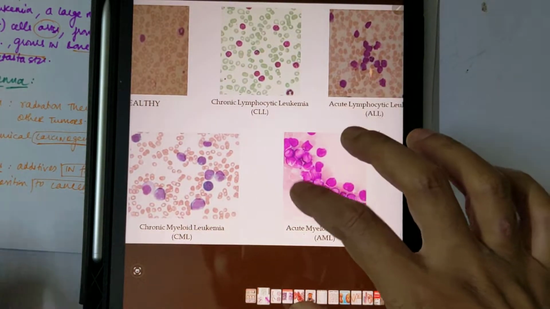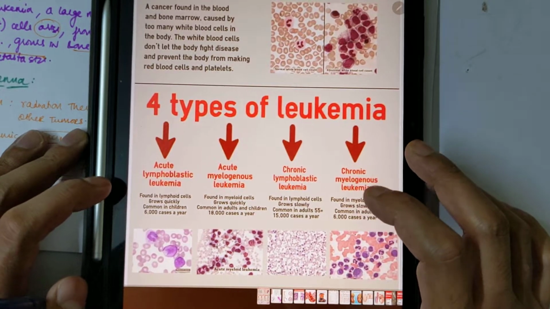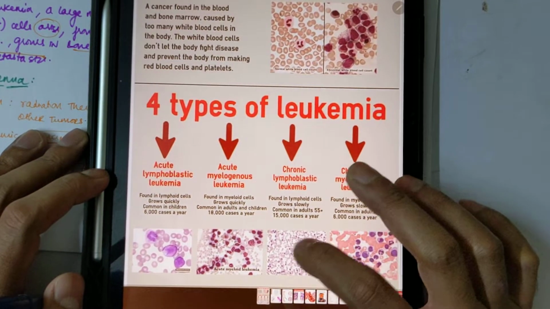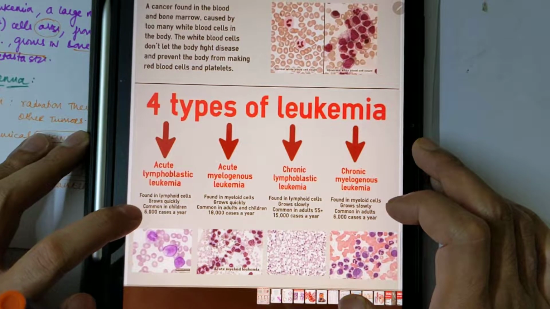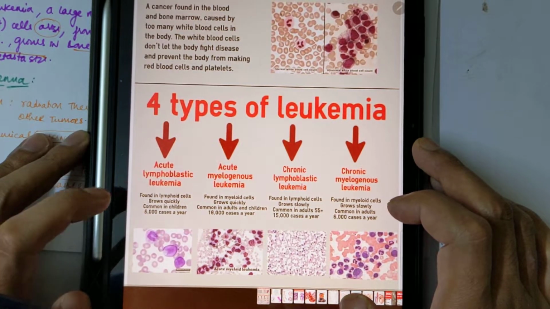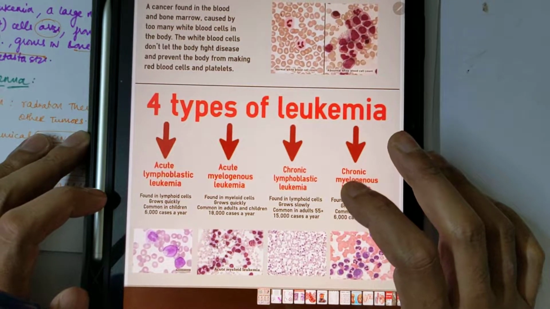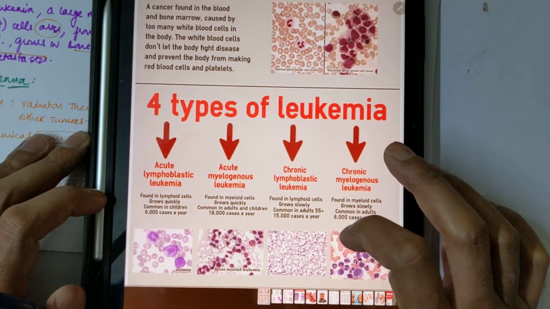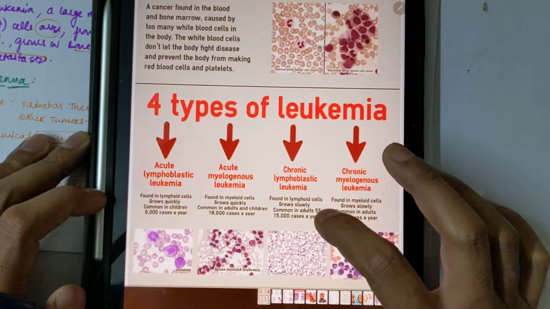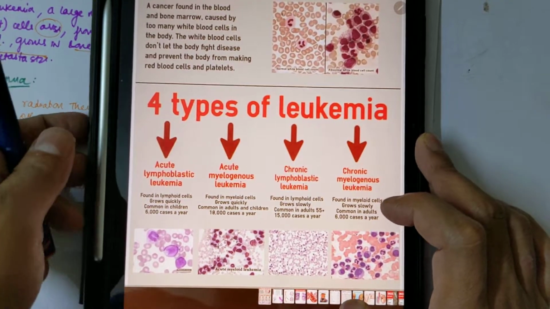These are the types, and you can see the diagrams. Acute leukemias grow quickly and are common in children. Lymphoblastic and myelogenous leukemias are common in adults and children. Chronic lymphoblastic is common in adults of more than 55 years of age, and it grows slowly.